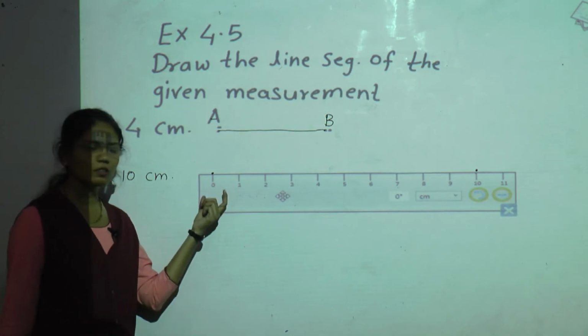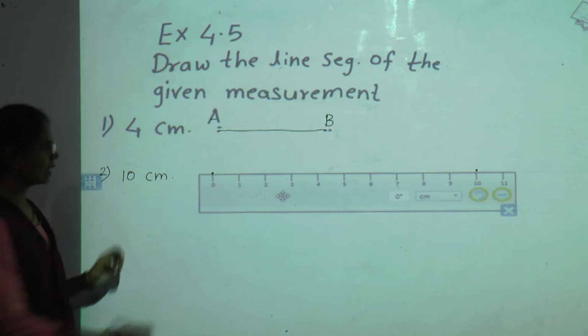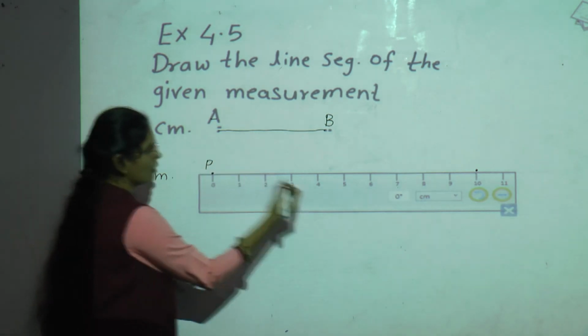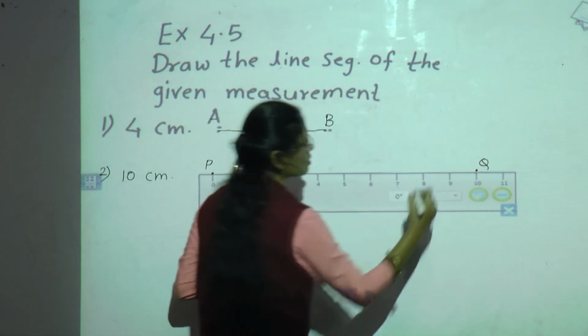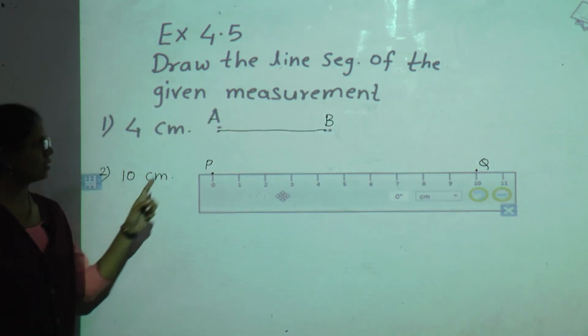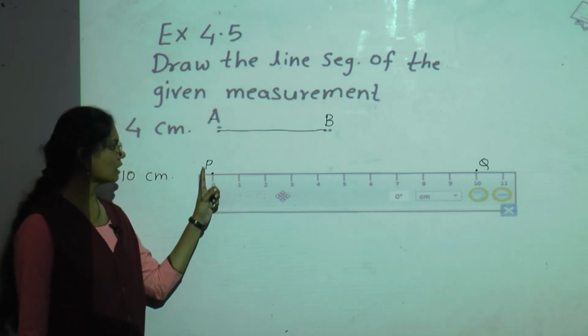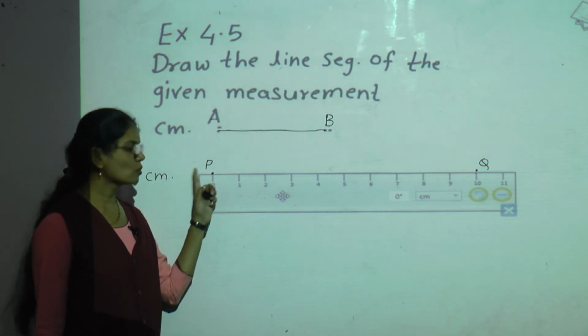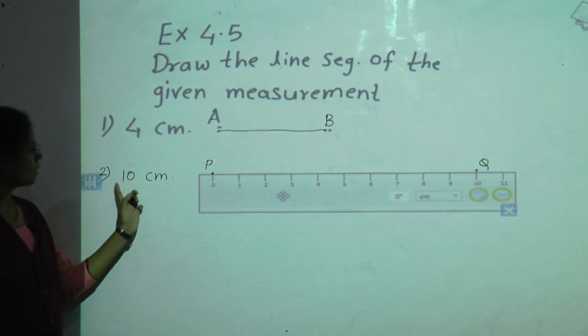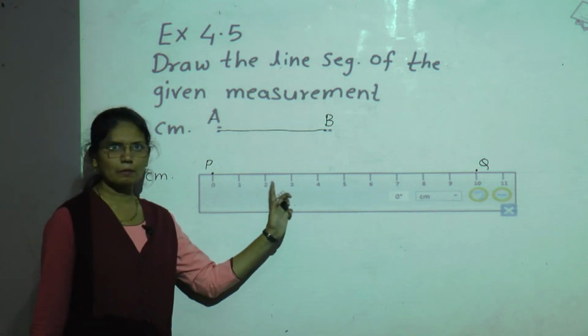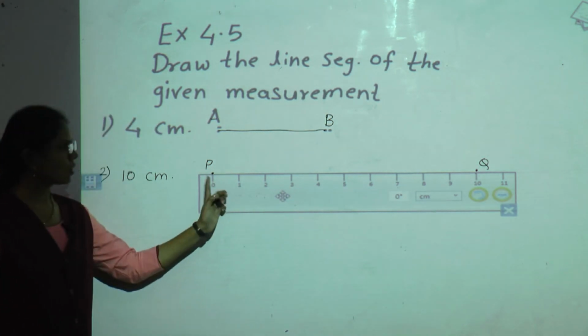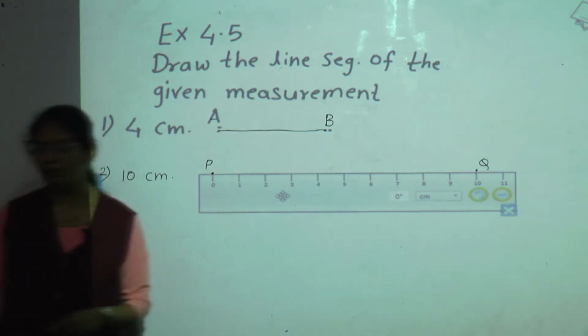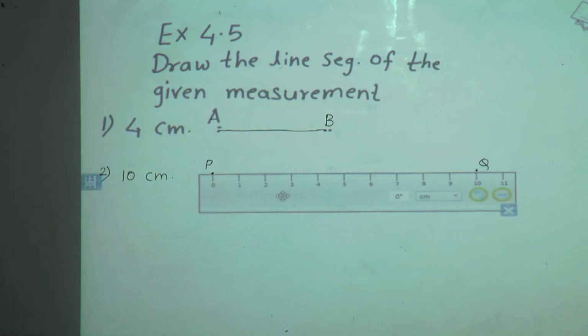Now what you have to do? First you have to give the name. This is P and this is Q. See, always remember one thing, while giving the name you should use capital letters only. Now see, we have to draw a line segment of 10 centimeter. Then join the points P and Q with the help of a ruler or scale only.